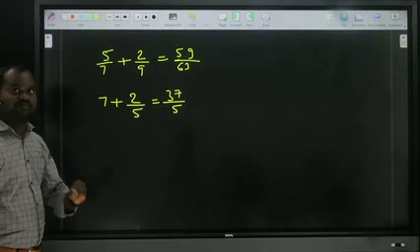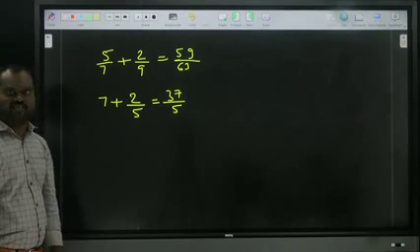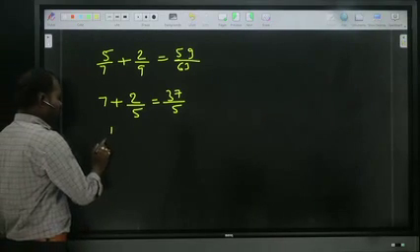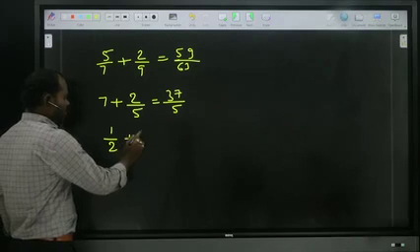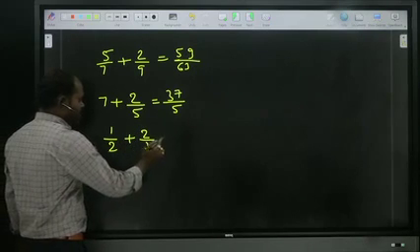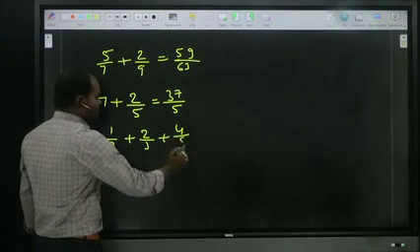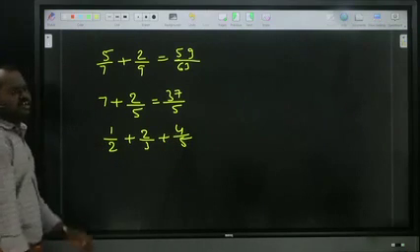Now I am showing for three fractions. In case three fractions are there, for example 1 by 2 plus 2 by 3 plus 4 by 5. If you want to add the three fractions, you can follow any procedure.